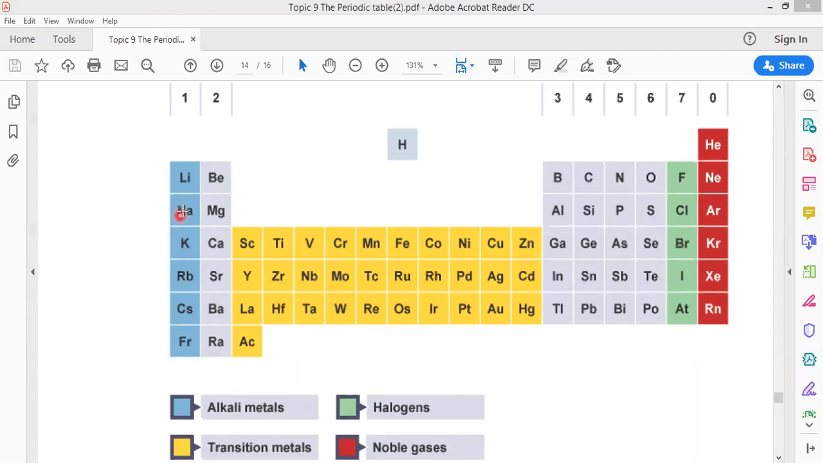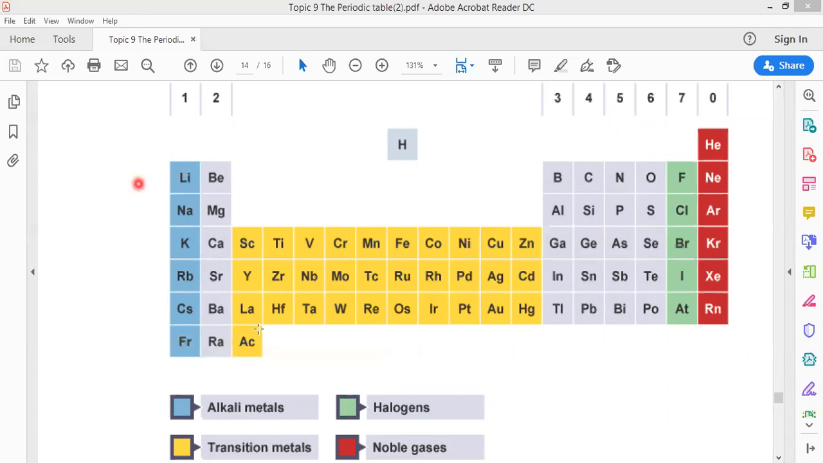Reactivity of sodium is more than reactivity of lithium. Reactivity of potassium is more than sodium. Rubidium is more reactive than potassium, cesium more than rubidium, francium more than cesium, and so on. So there is a trend here. By going down through the group, reactivity increases. The least reactive is lithium, the most reactive is francium.